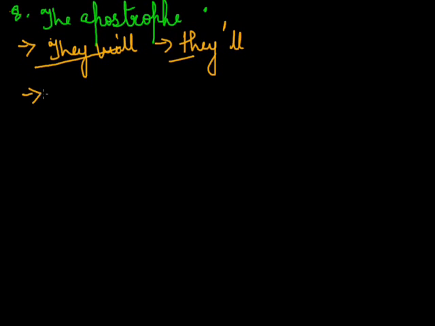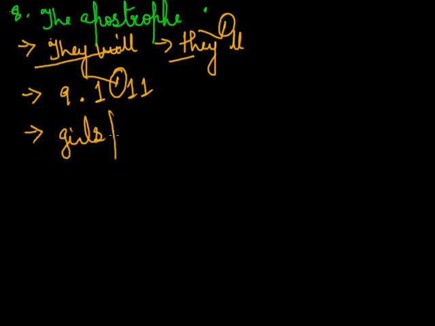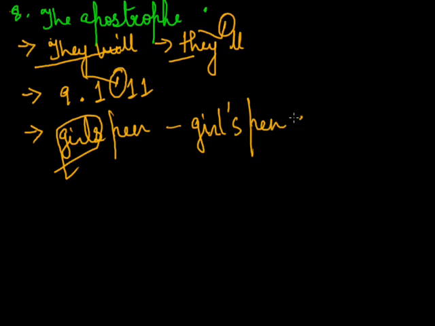It is also used to indicate the omission of a number or numbers in a date. For example, 9th of January 2011. So in place of 20, again I have used an apostrophe. It is used to indicate the possessive case of a singular noun, like girl's pen. Girl is a singular noun here. If you want to show that the pen belongs to the girl, in that case also you will use apostrophe s, girl's, and then the word pen.